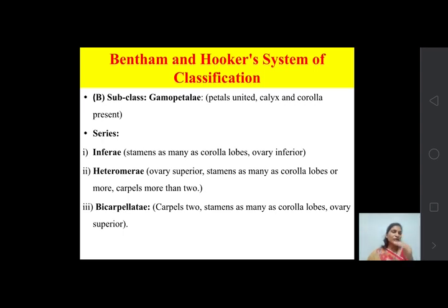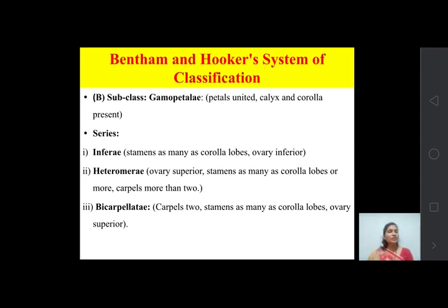In first case, Inferi, ovary is inferior. In case of Heteromeri, ovary is superior. The similar character between the Inferi and Heteromeri is stamens as many as corolla lobes. This is the similar character, and the different character is ovary inferior in Inferi and ovary superior in Heteromeri.